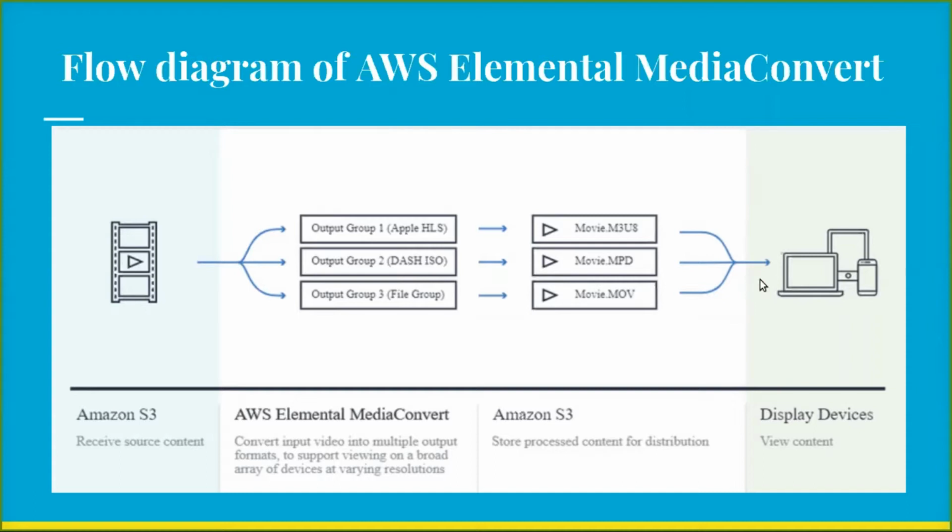So how is this process done? First is input. This whole architecture we will see in our implementation part. So this is AWS Media Converter. Then we need to store files in the S3 bucket, and after that, in the final step, we can see that content on devices.